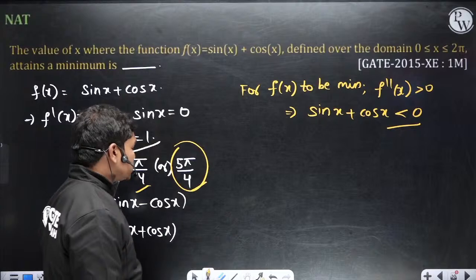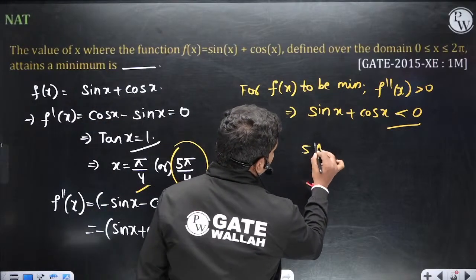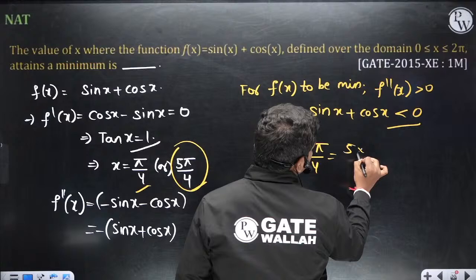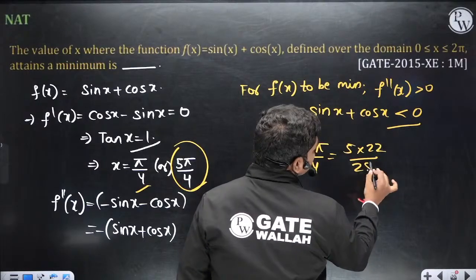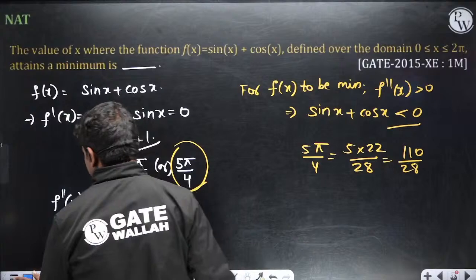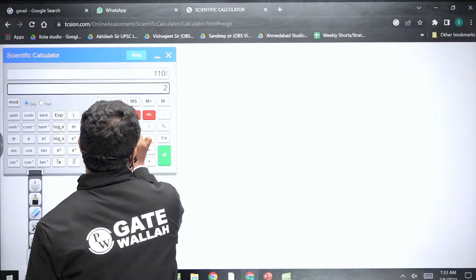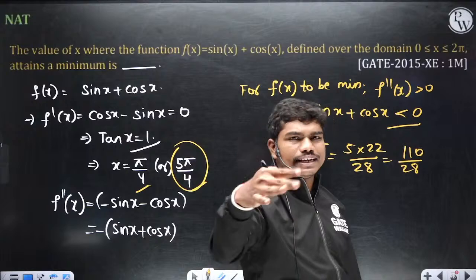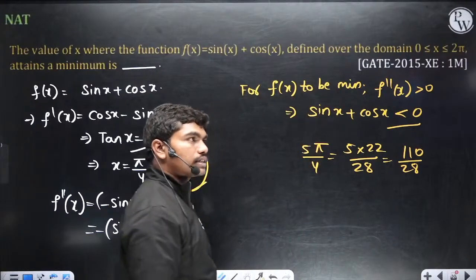Yeah, 5 pi by 4. So 5 pi by 4 is how much? It's pi, okay. So 5 into 22 by 28. So 110 by 28. Calculate this. 110 by 28 is 3.92. Okay, so 3.9293. Fine. So that's the correct answer.